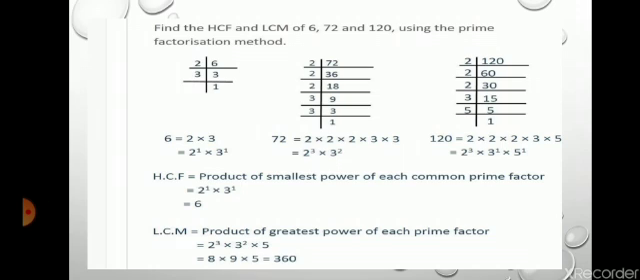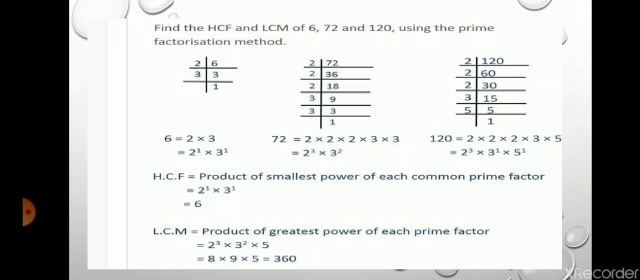If you want to find the HCF, HCF means highest common factor, you have to take the product of the smallest power of each common prime factor. So here 2 and 3, both prime numbers, are clearly common in 6, 72 and 120. Let's check the power of these numbers. The smallest power of these numbers is 1. So that is 2 into 3, that means 6 is the HCF of the given numbers.